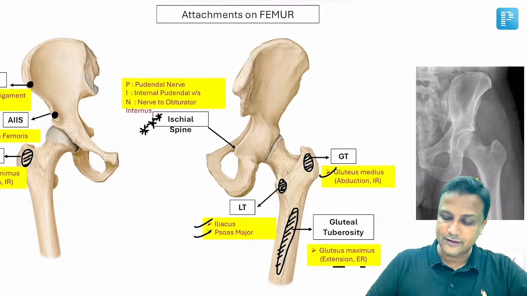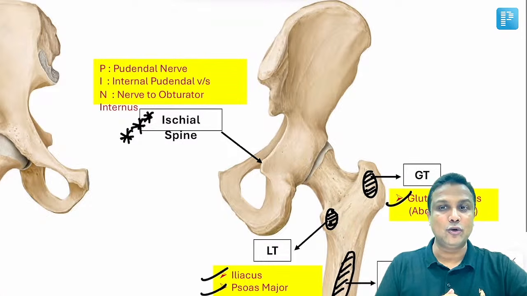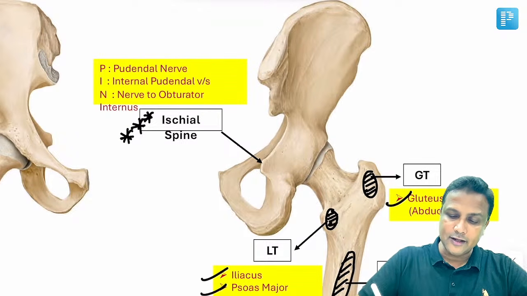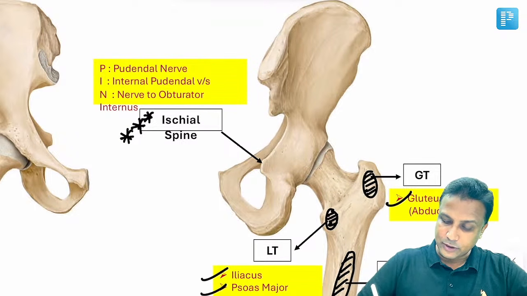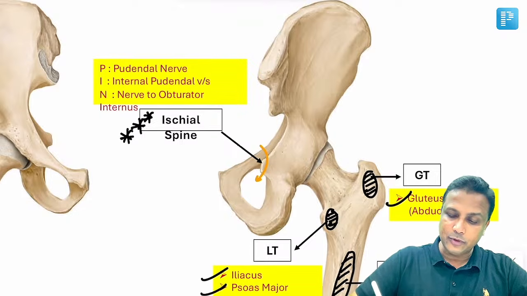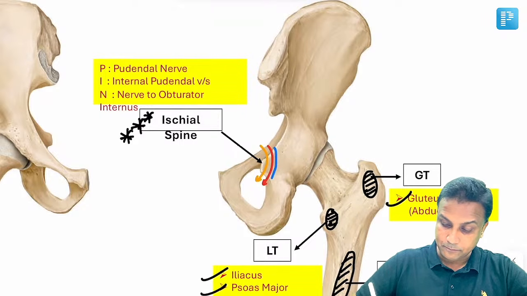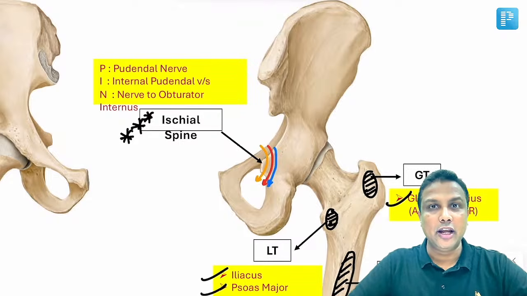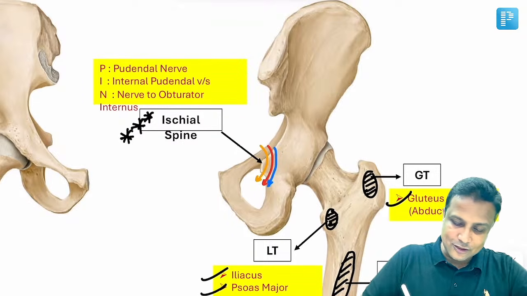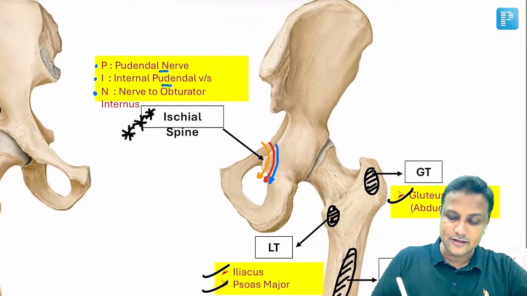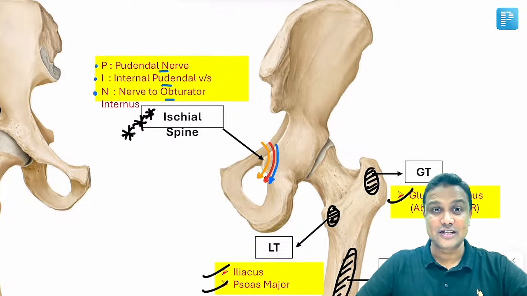was asked in the INI-CET exam also as an image-based question. This spine we call the ischial spine, and from here, number one, the pudendal nerve turns around. Along with the pudendal nerve, there will be the internal pudendal artery and internal pudendal vein. Okay? Along with that, there will be the nerve to obturator internus. So remember PIN: pudendal nerve, internal pudendal vessels, as well as nerve to obturator internus. They are going to turn around the ischial spine.